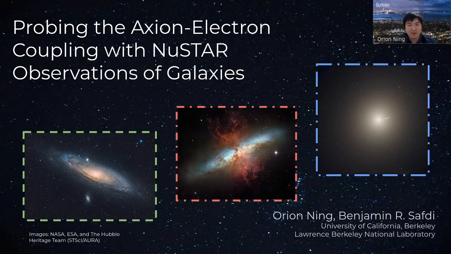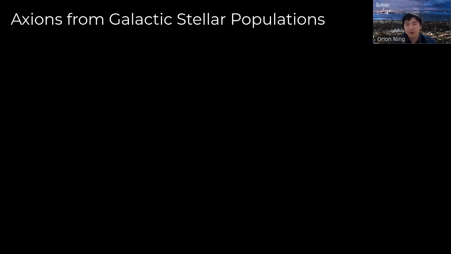Hi, my name is Orion Ning, and today I'd like to talk about my work with Ben Safdi on probing the axion-electron coupling with NuSTAR observations of galaxies. This is going to primarily be a paper that continues the exploration into how axions can be produced en masse from the galactic stellar populations, and how this can put constraints on various axion couplings.